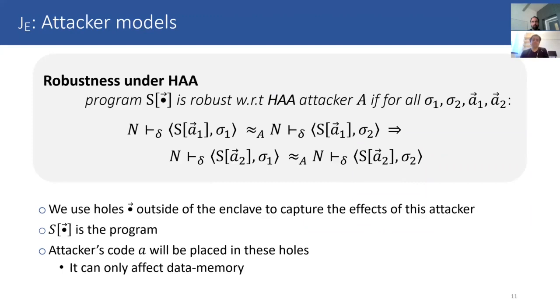To capture the effect of this attacker, we put holes outside of the enclave, and then we say that an attacker code that can modify the data memory can go into those holes. And then for defining robustness, we say that for all of the possible attacker codes, his observations should not change.